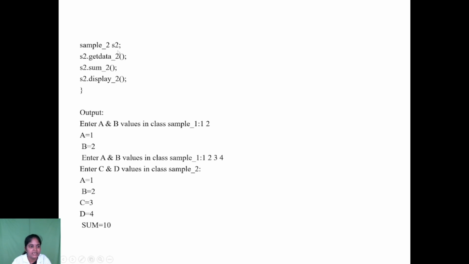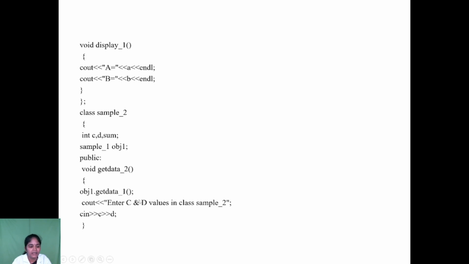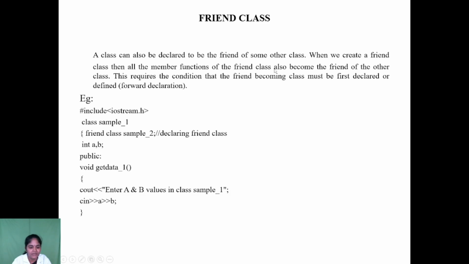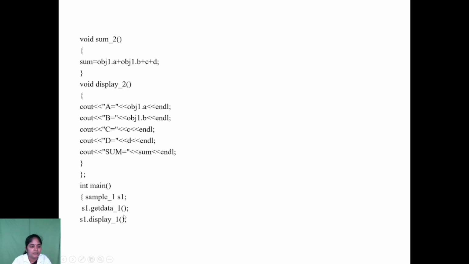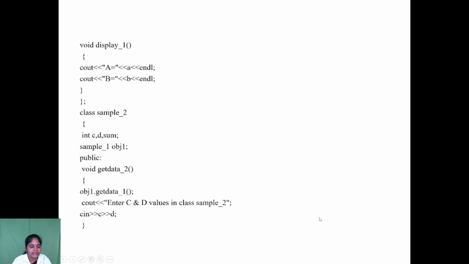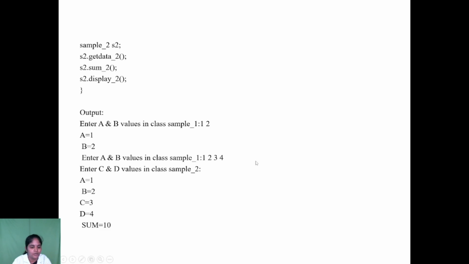Next we create an object s2 for Sample2 and call s2.getdata, which again invokes the member function getdata1 of the Sample1 class through the object. It asks to enter a and b values in Sample1, and we give 2, 3, 4. Then it asks to enter the values of c and d, and we give values, so the inputs are 1, 2, 3, 4.